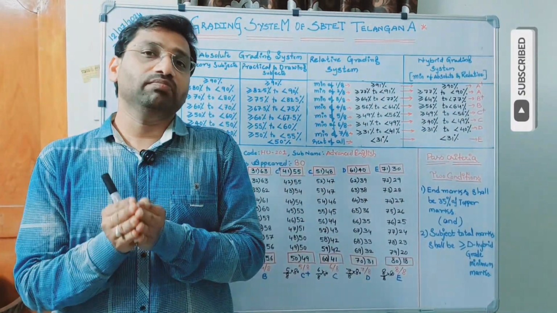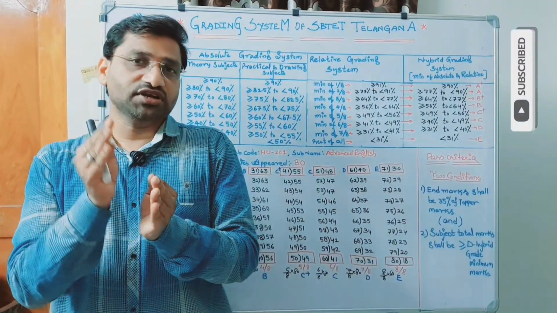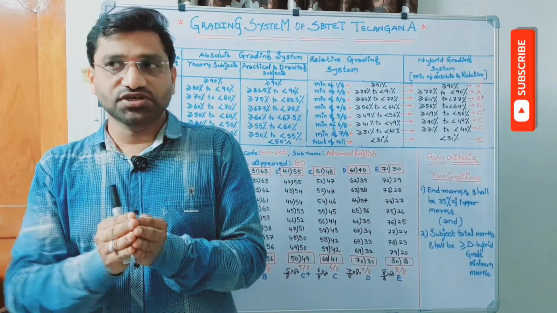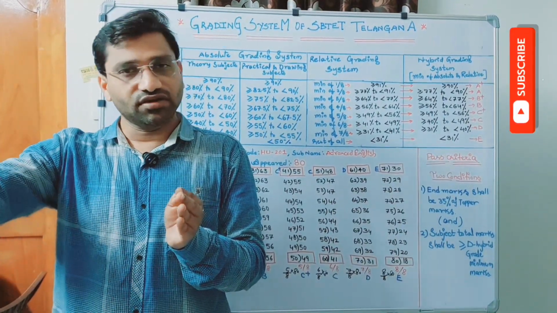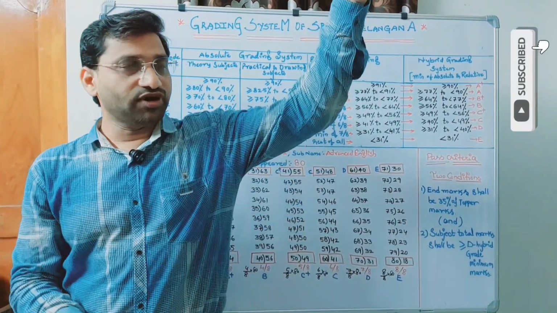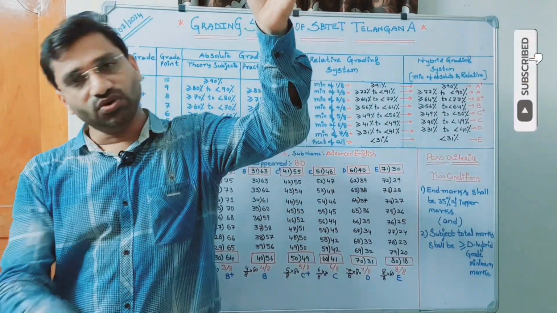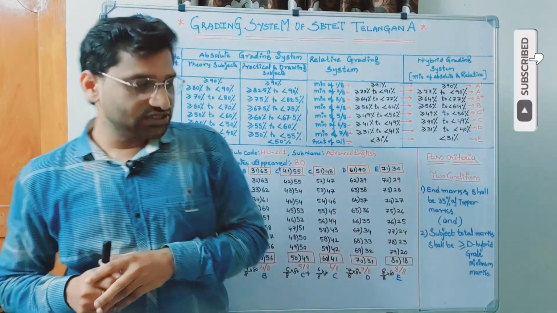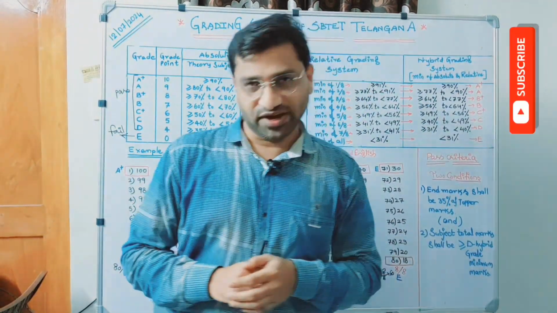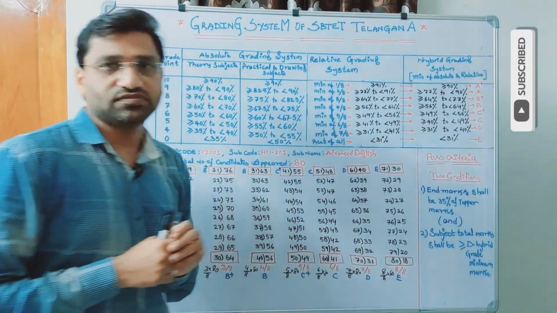So the first criteria should be satisfied is end marks, minimum marks to secure in end exam should be more than or equal to 35% of the top marks, where the top marks may be 40, 35, 20, whatever it is. So maximum is 40, it can decrease or it can go to 40. So this always varies. And another important thing is, what is the second condition to be satisfied? For the second condition, we should see this one.